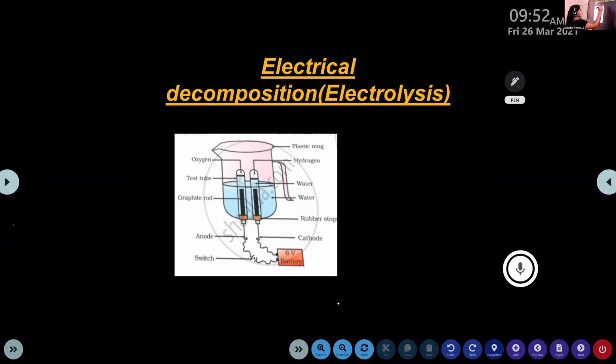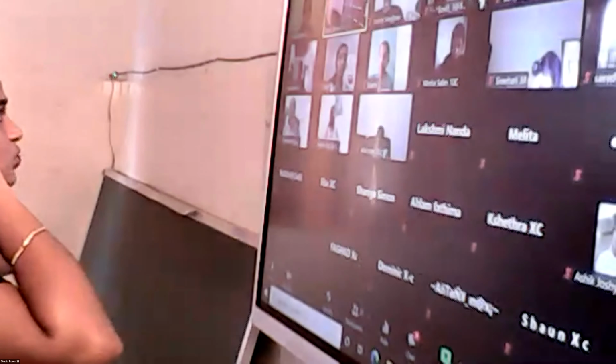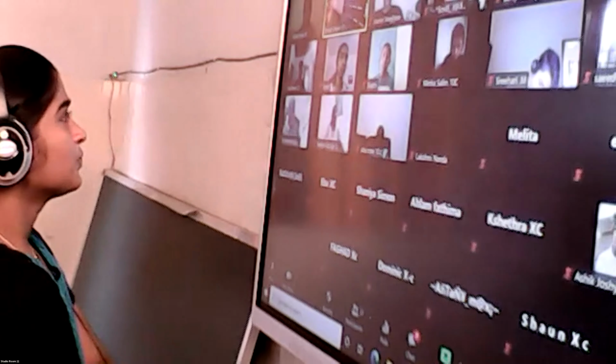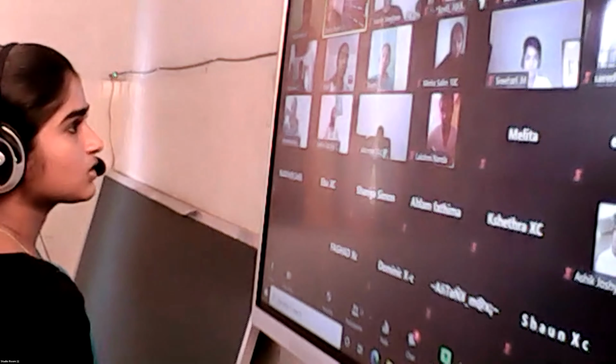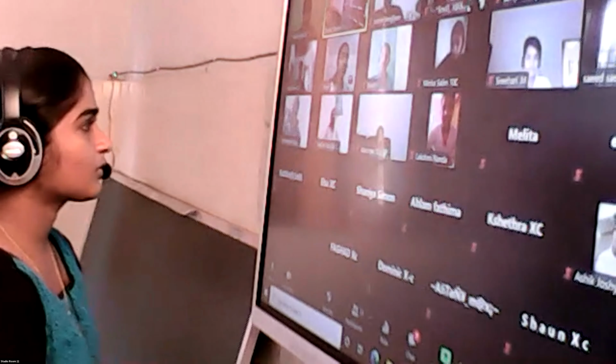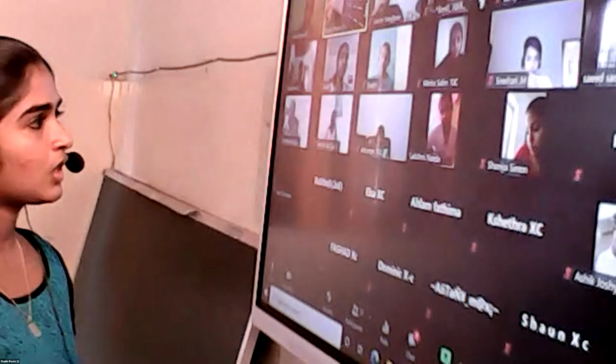Then we are going to do one activity. So the first step of this activity, we just take a plastic mug. Before that, let me ask you two questions. Which are the different types of ions? Cation and anion. Very good. Which is the positive ion? Cation. Which is the negative ion? Anion.